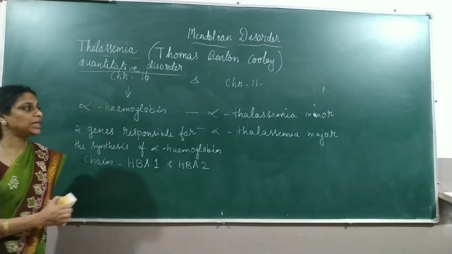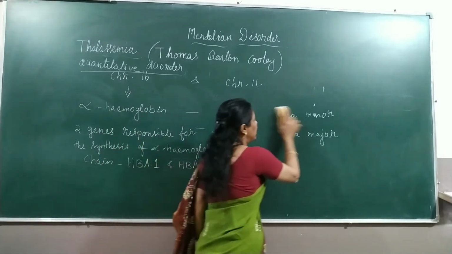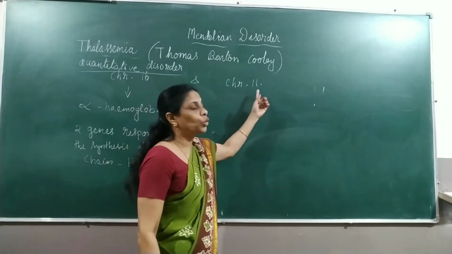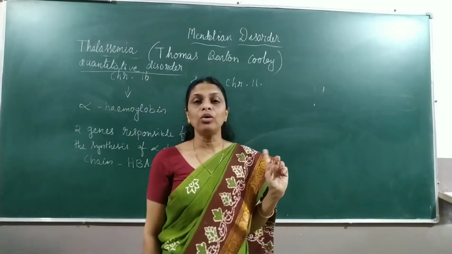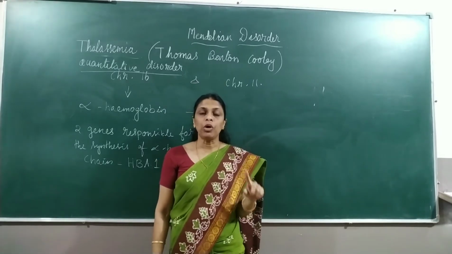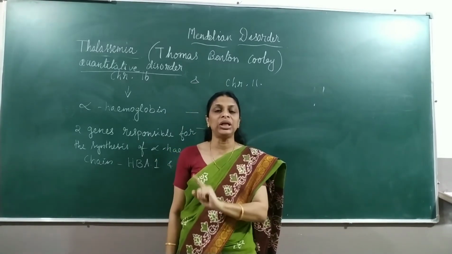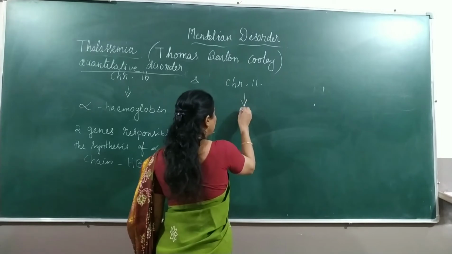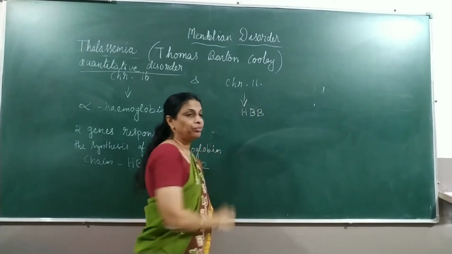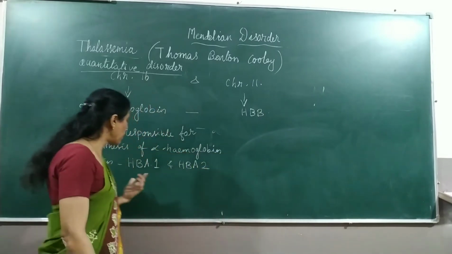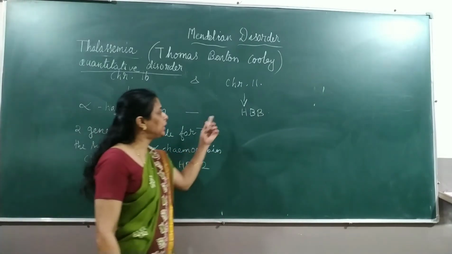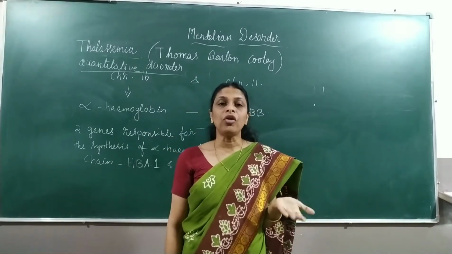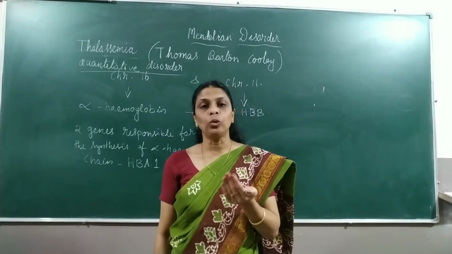Now let's see beta thalassemia. Beta thalassemia is caused due to gene mutation found on chromosome number 11. When we studied sickle cell anemia, we saw that the gene responsible for the synthesis of the beta chain of hemoglobin is found on chromosome number 11, and that gene is represented by HBB. There is only one single gene, whereas in alpha thalassemia there are two genes and 4 alleles. Only one gene found on chromosome number 11 is responsible for the synthesis of the beta hemoglobin chain.